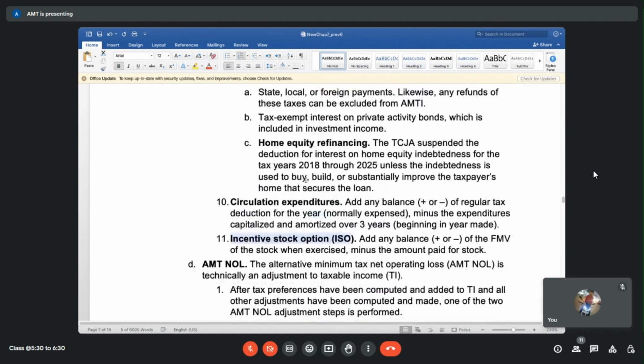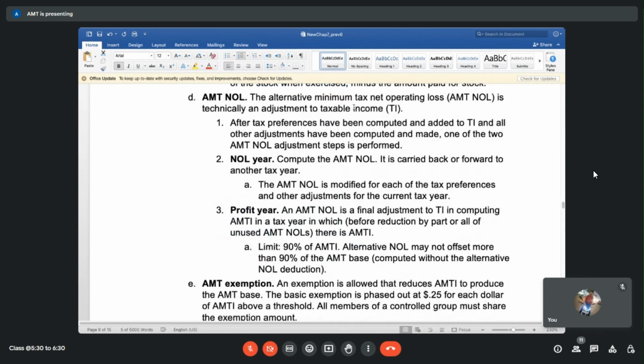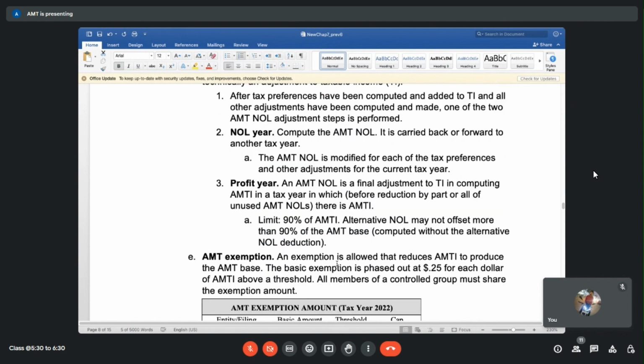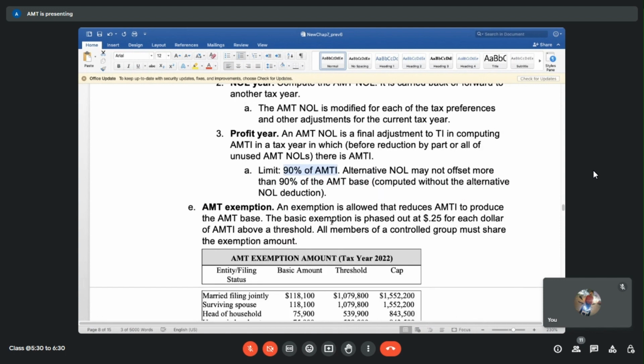Again, AMT NOL, we will not go much into that, but yes, AMT NOL can be carried forward or carried back. But one thing that we need to understand is that there is a limit on using AMT NOL. We cannot basically bring down the entire AMTI by using NOL. What they're saying is there is a limit that only 90% can be adjusted. On the 10% you still have to pay AMT, but the rest of the amount you carry forward.